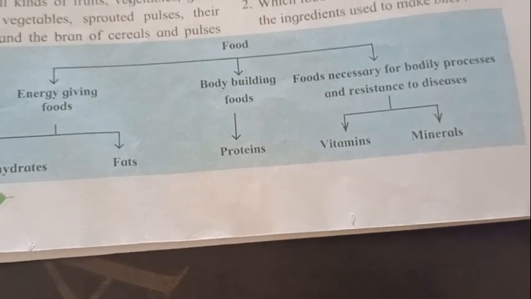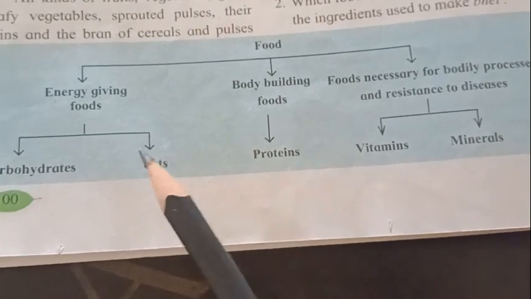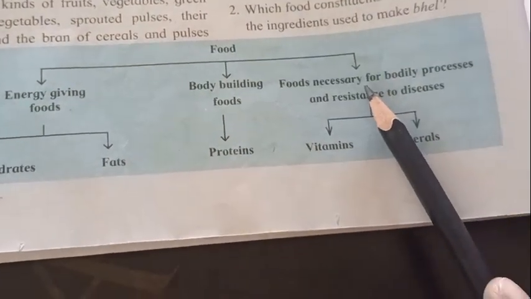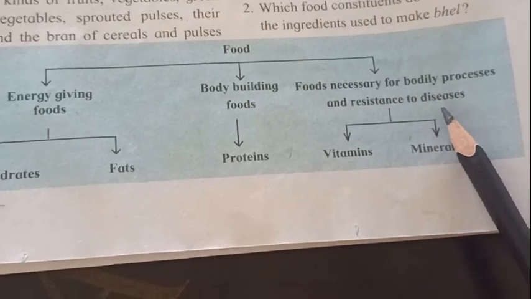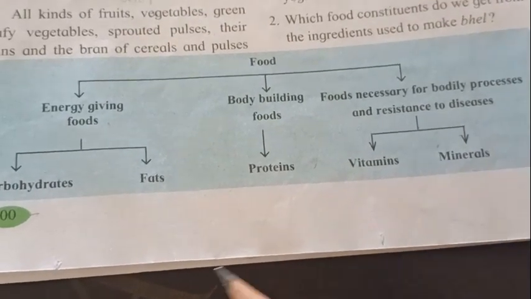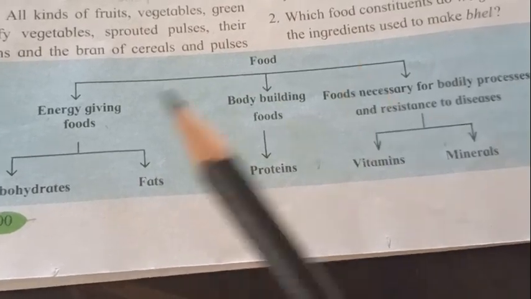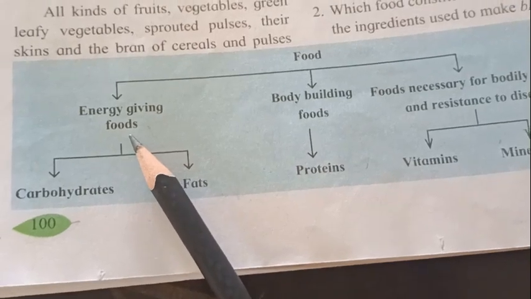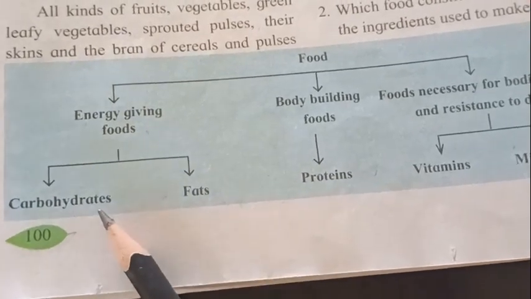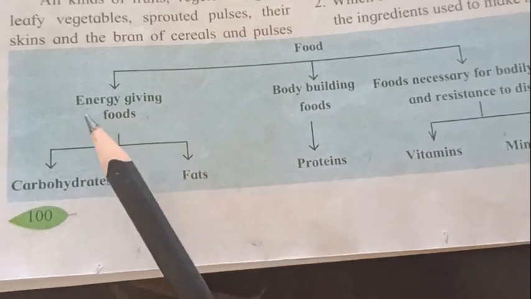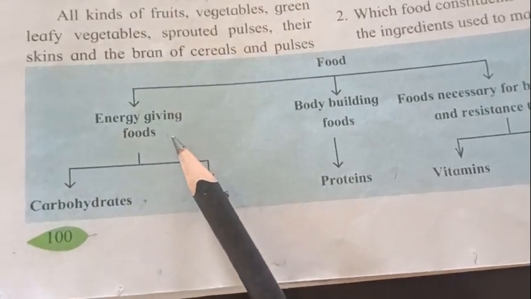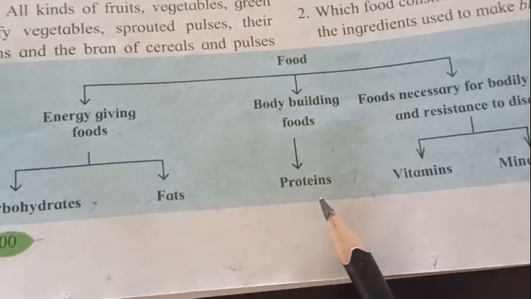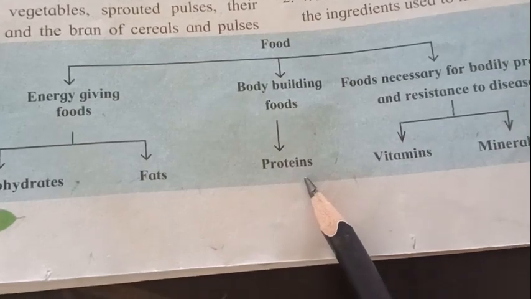Okay, so up till now we have discussed the different types of components of food, and all these components of food get divided into three parts: energy giving food, body building food, and food necessary for bodily processes and resistance to diseases. So first we'll discuss the energy giving food. Which food comes into the energy giving food? Carbohydrates and fats. Carbohydrates and fats are called energy giving food. Next one, body building foods. Which food is rich in body building food? Proteins.